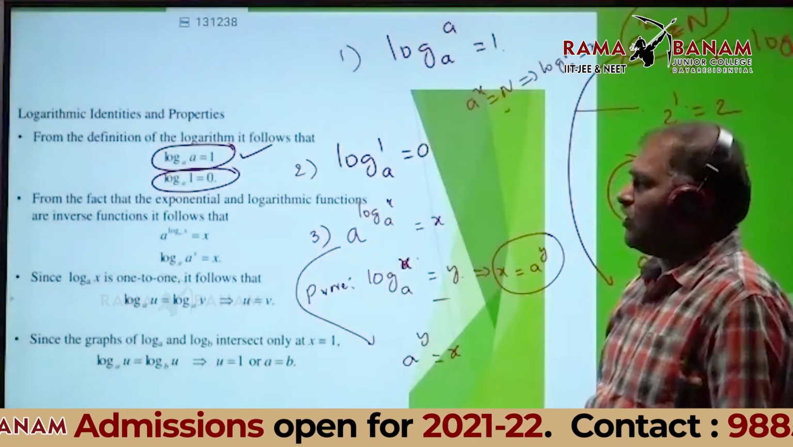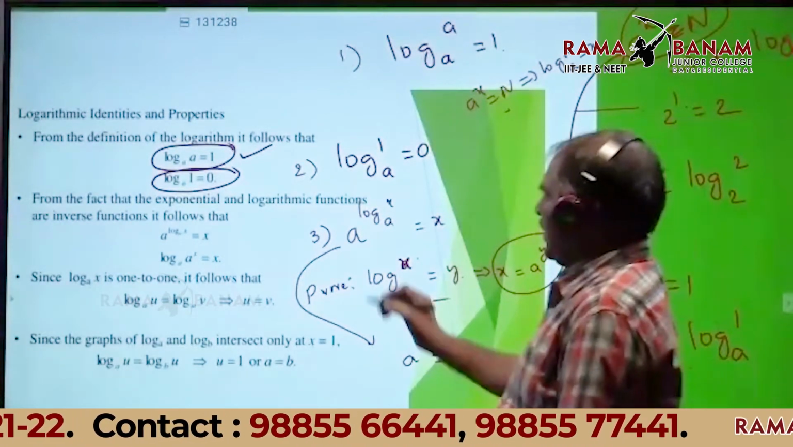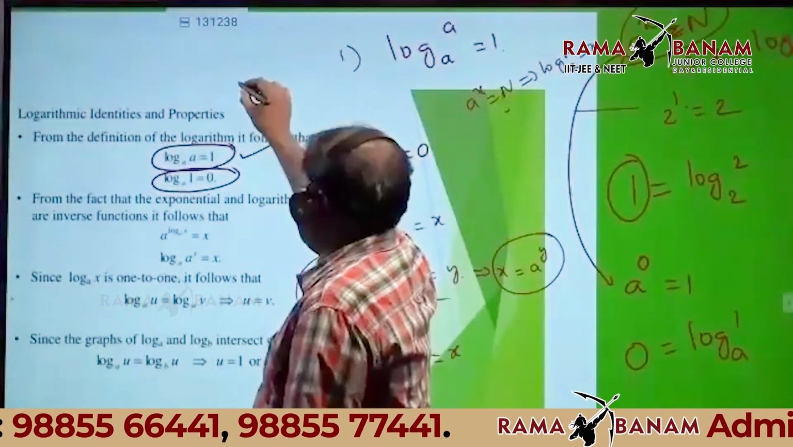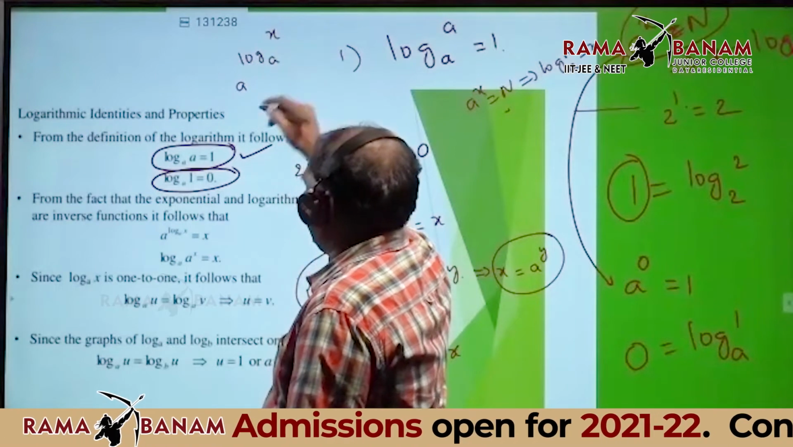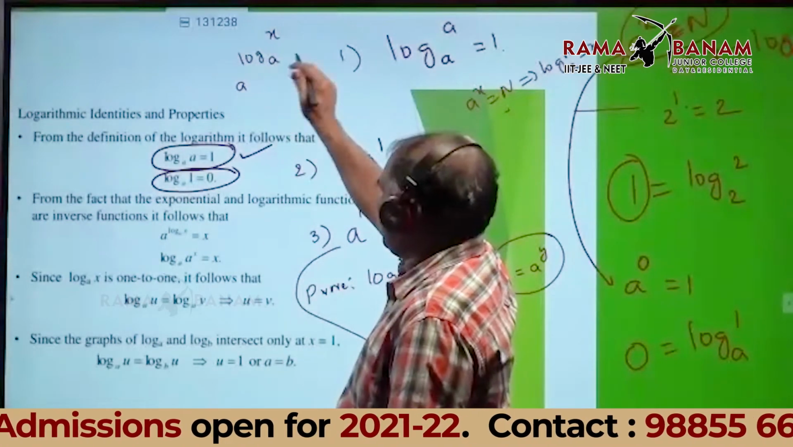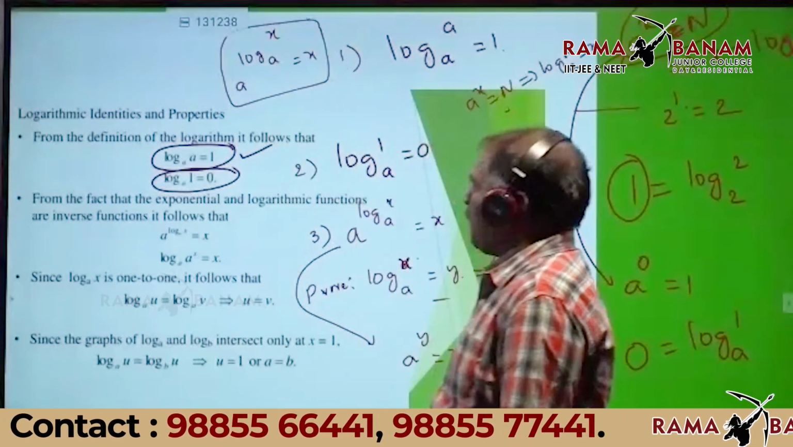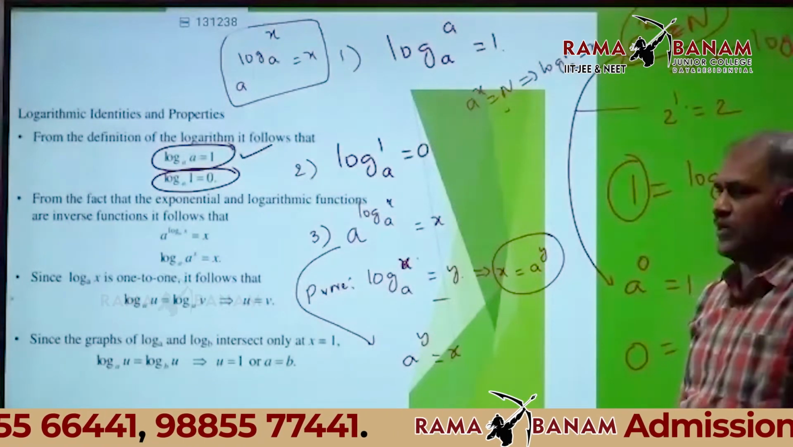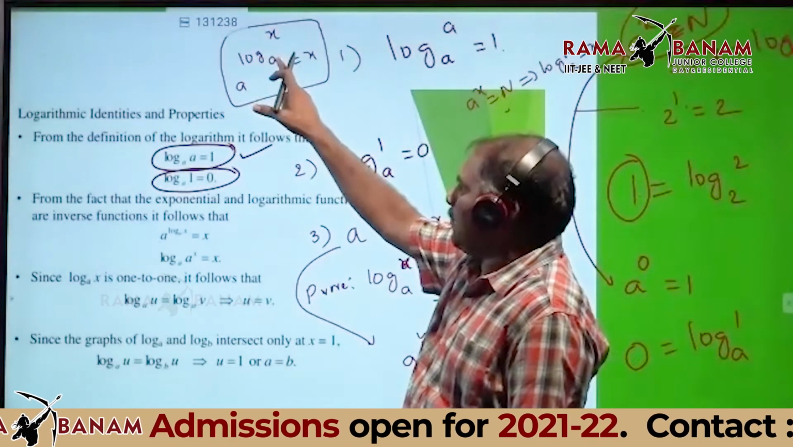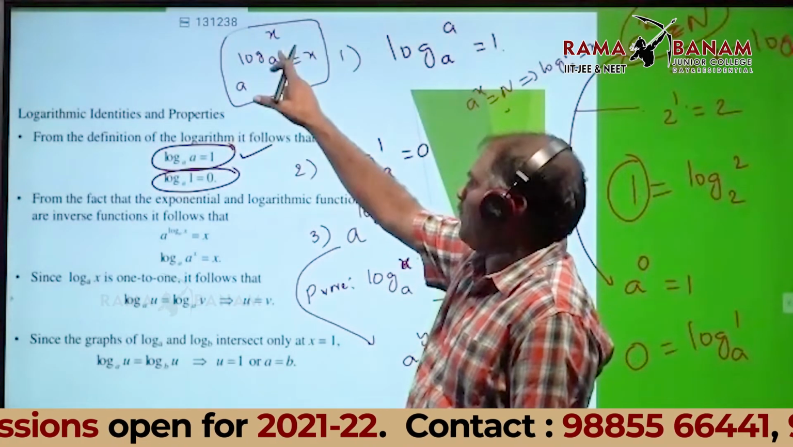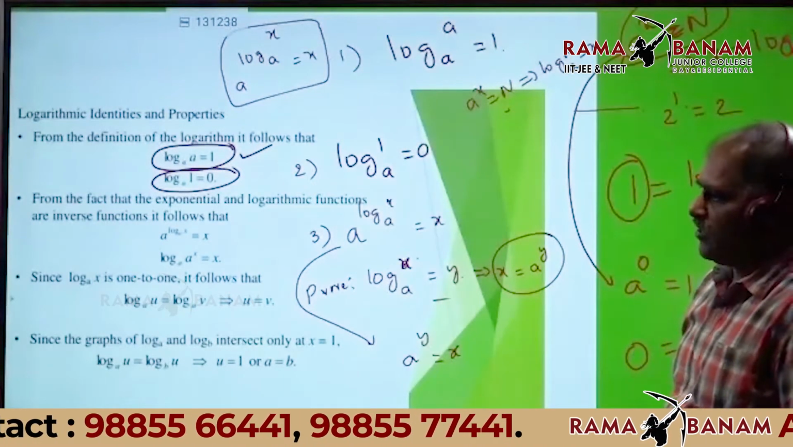What is the meaning of this one? Listen. A power logarithm of x base A. When this base and this base are the same, that is the third property. In the third property, when the base values are both the same, the value is the total quantity. Do you understand?